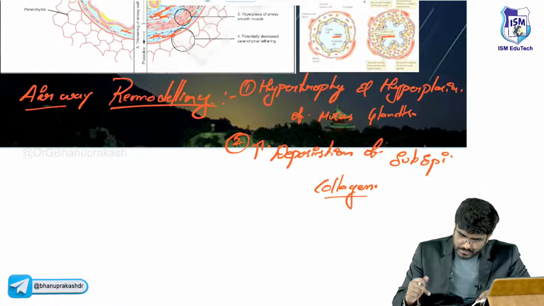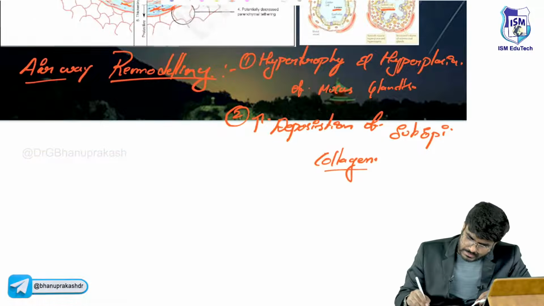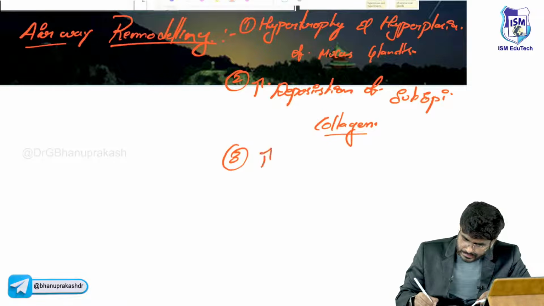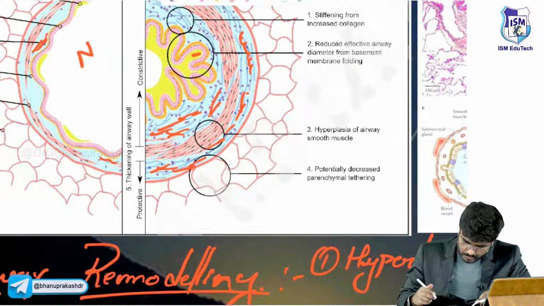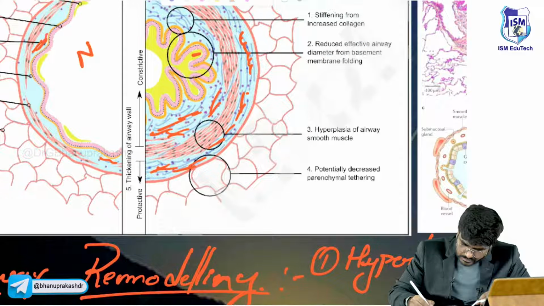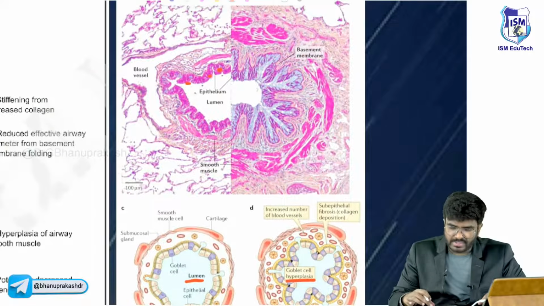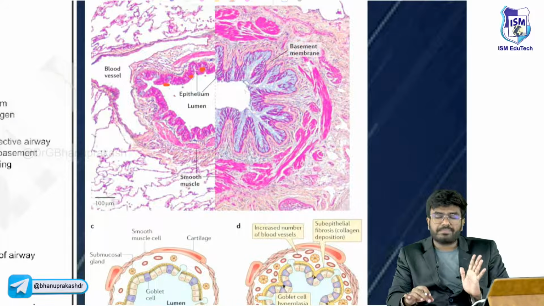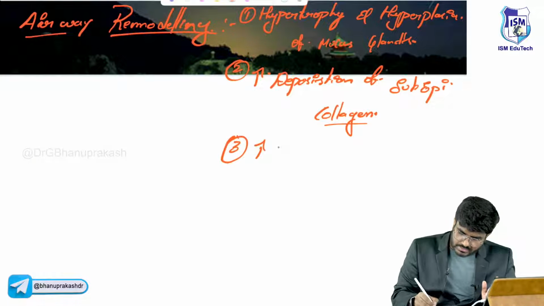So, hypertrophy and hyperplasia of the mucus glands, increased deposition of subepithelial collagen, and the third one is increased vascularity. Increased vascularity means more blood flow. See, more blood vessels. There is increased vascularity seen in the airways. These three things you should never forget.